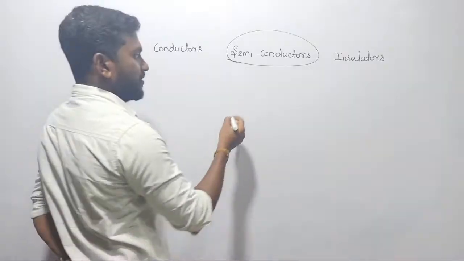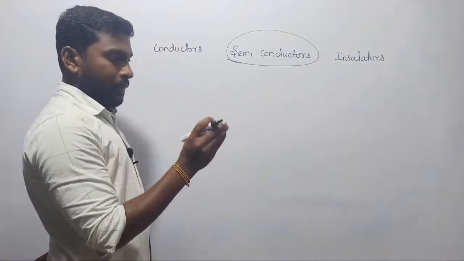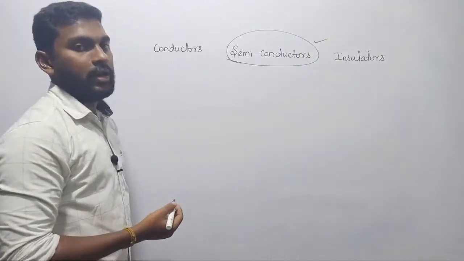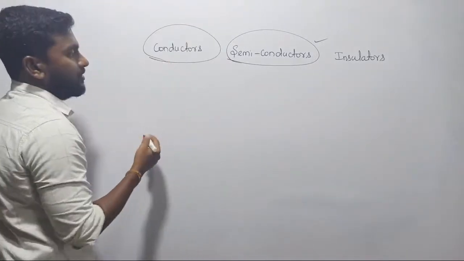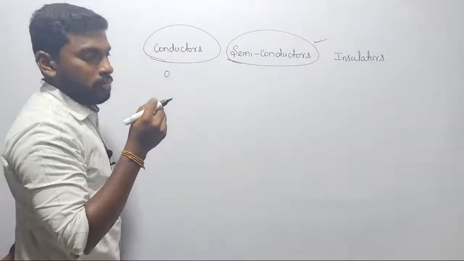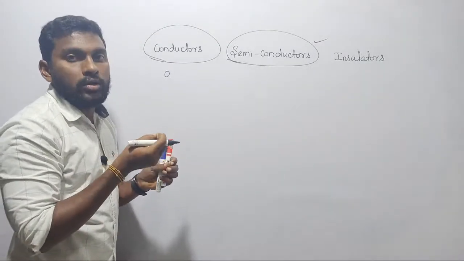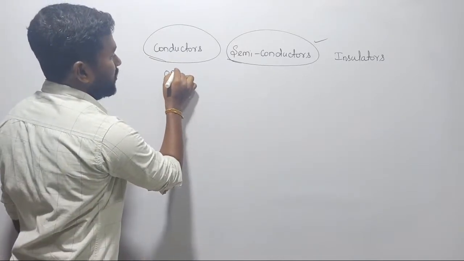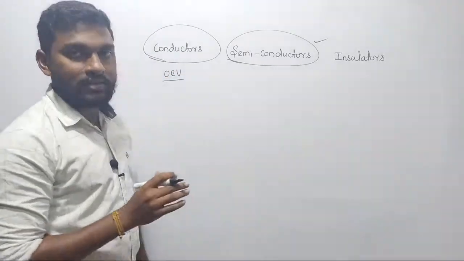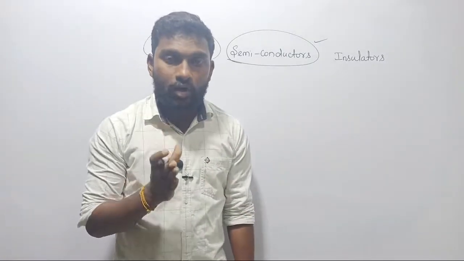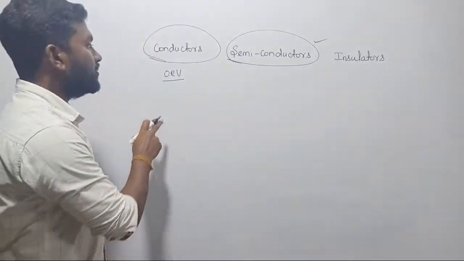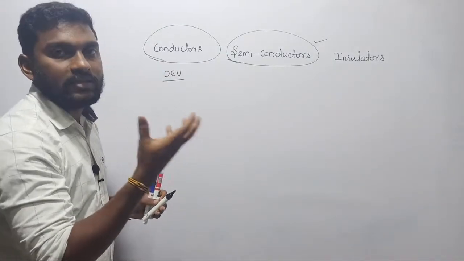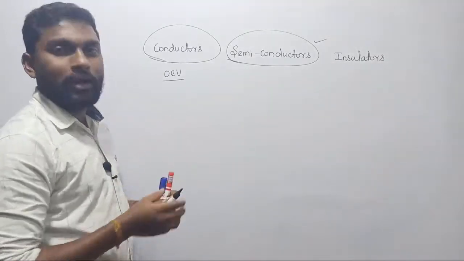Semiconductor in the sense it will conduct partially up to a certain voltage. Your device won't turn on, right? After a certain voltage it will turn on. That is called semiconductor. Whereas in a conductor, the amount of electron volt that is required to move the electron from one point to another point is zero. It means just by a small amount of electromotive force we can experience the current flow in a conductor. That is simply called a conductor.